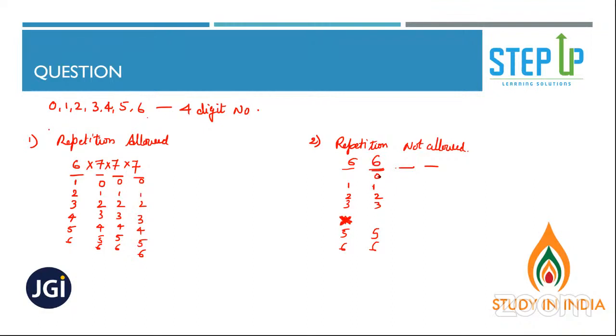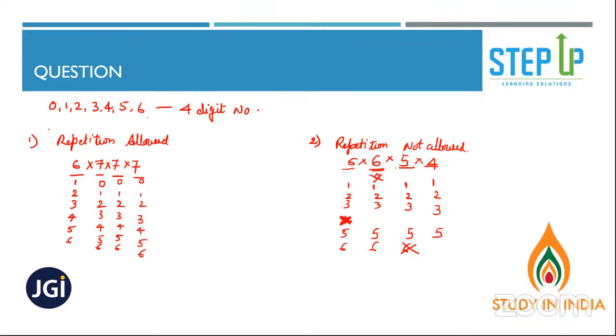Now let's say you selected 0. So now you have 1, 2, 3, 5, 6, 5 options. And then let's say you have selected 6. So you have 1, 2, 3, and 5, 4 options. Look at this.